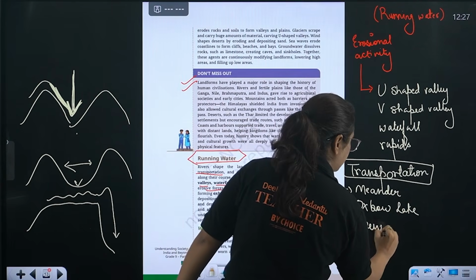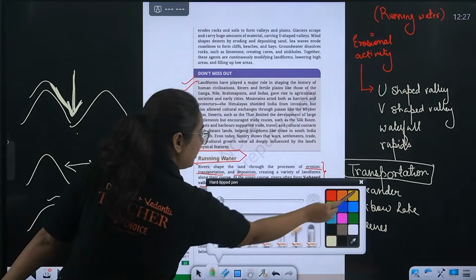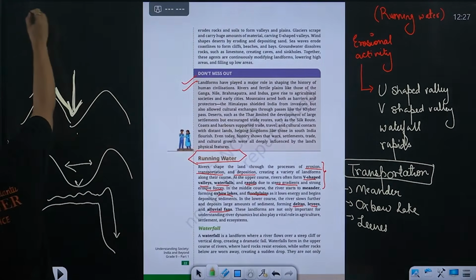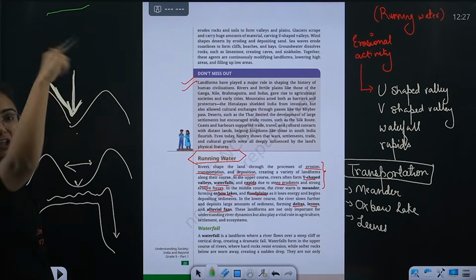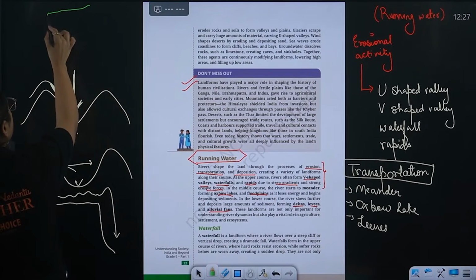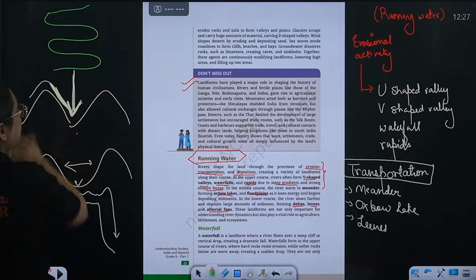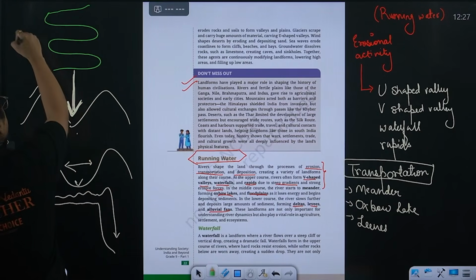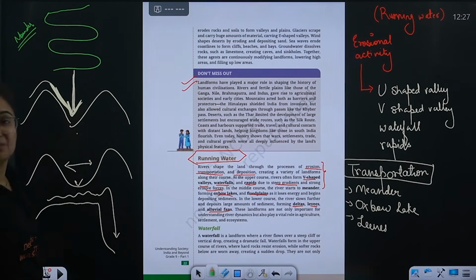Now what are those terms? See, one river is flowing, but because of the permutation and combination of soft rock and hard rock, the flow of the water becomes zigzag. This is known as a meander.